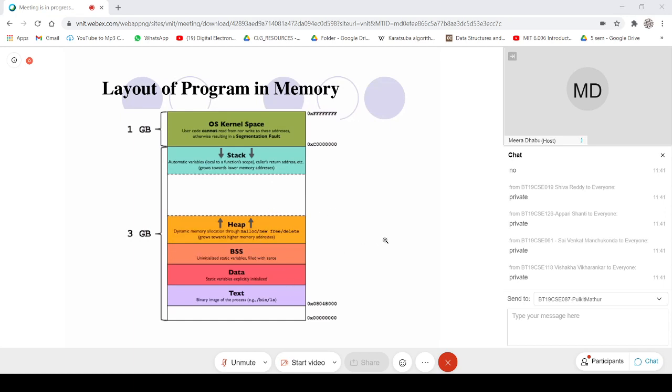So when you start executing any program, how is the memory layout created, or how does your system OS create the memory layout for executing your program. This is just a broad overview. If you go from the bottom, it starts with text. Text means it will have your executable code, that is the binary image of that process.